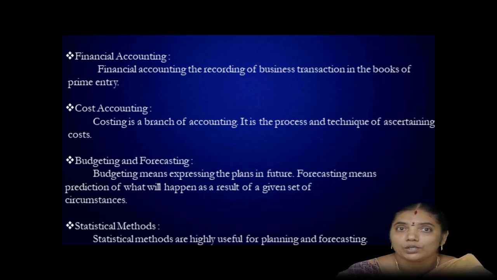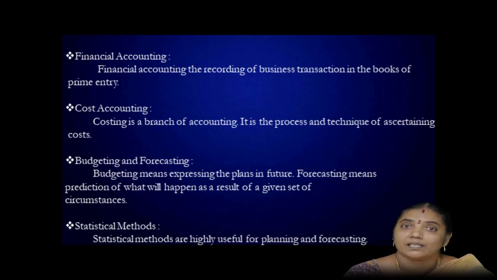Next, it is a process and technique of ascertaining cost. We have to prepare the cost unit. We have to prepare each product's unit cost. So we have to maintain proper processes and techniques. Also, it helps in the decision making process.